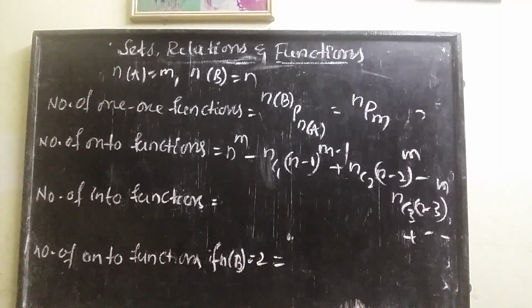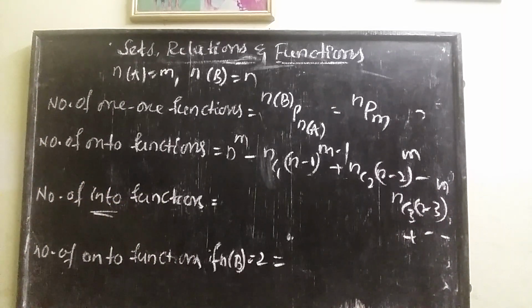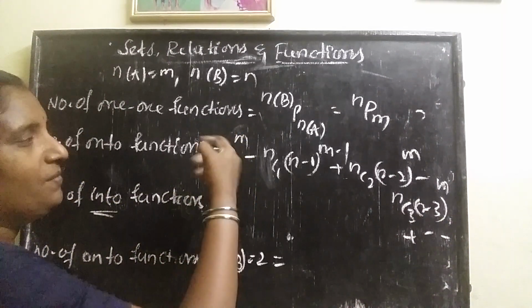Next, the number of into functions. Into functions means the functions which are not onto. So total functions are n^m, as we discussed earlier. Total functions minus onto functions is equal to into functions. When you subtract, the n^m term is cancelled.